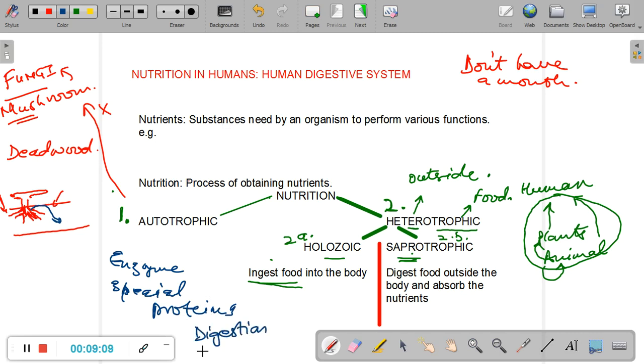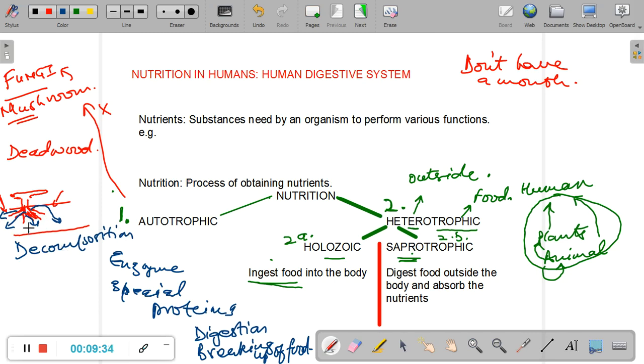Digestion is nothing but the breaking down of food. So the mushrooms release special proteins outside their body onto the surface of the wood, and the wood is then decayed. The wood undergoes decomposition.